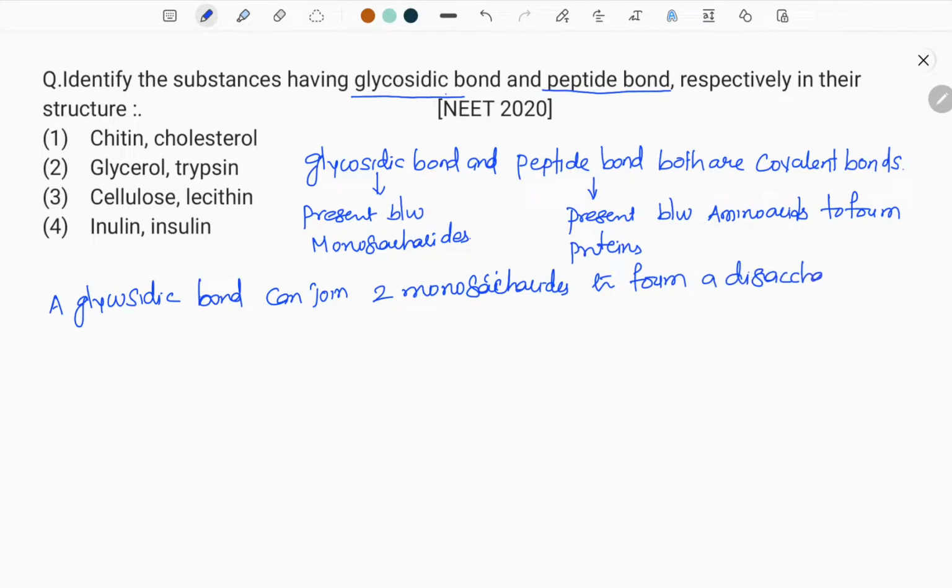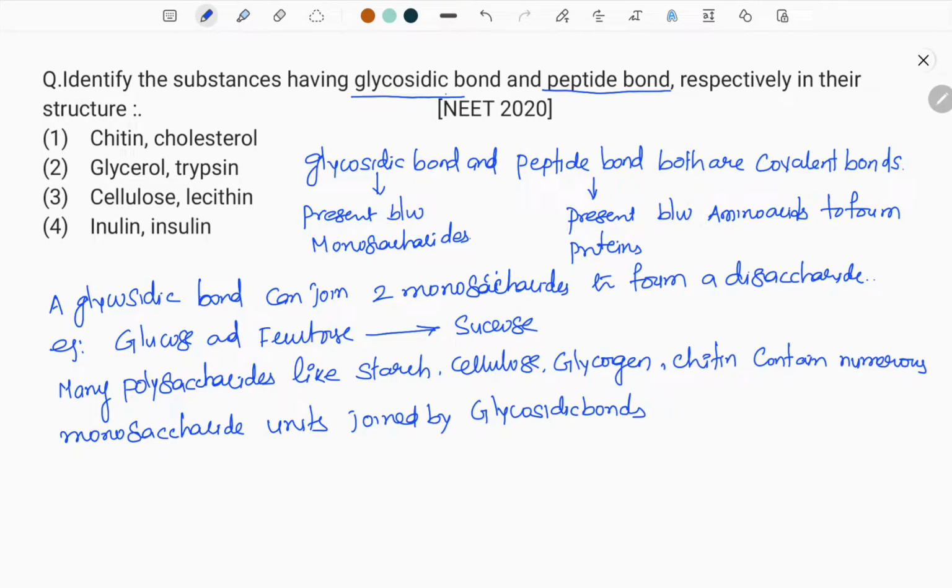So what are the monosaccharides and what is that disaccharide? See here, two monosaccharides can be taken as glucose and fructose. Glucose and fructose both are monosaccharides. They join together and form a disaccharide, that is sucrose.